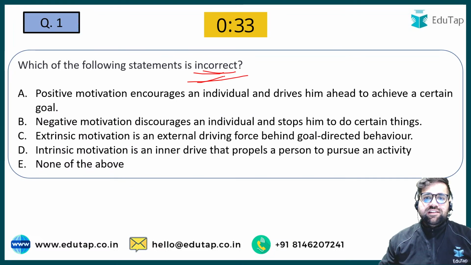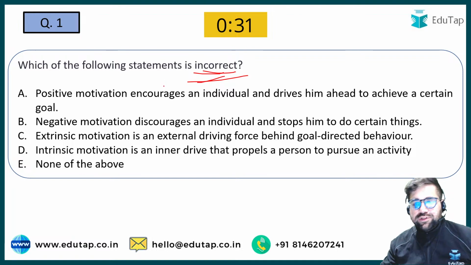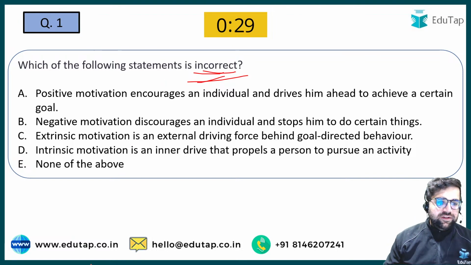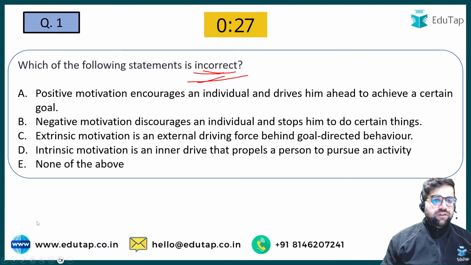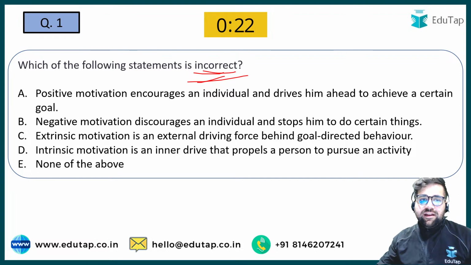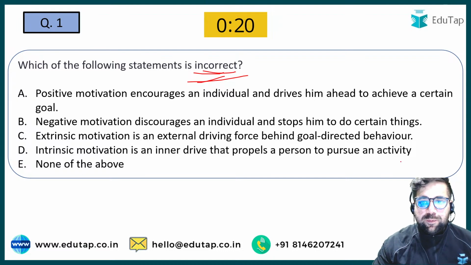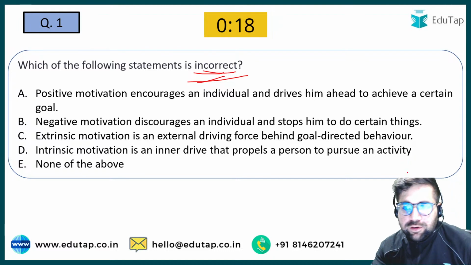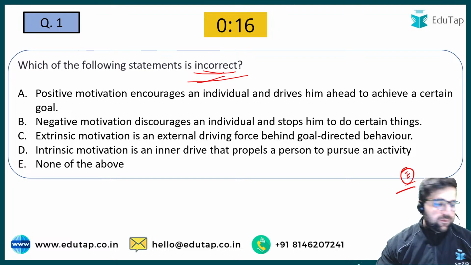Negative motivation discourages an individual and stops him from doing certain things. Extrinsic motivation is an external driving force behind goal-oriented behavior. Intrinsic motivation is an internal drive that propels a person to pursue an activity. Or is it none of the above? What will be your answer? Please let me know in the chat box.